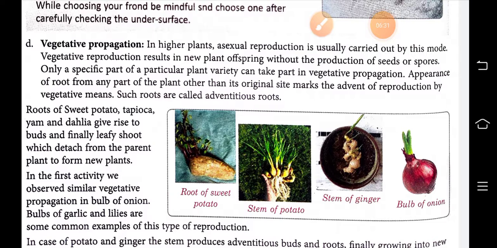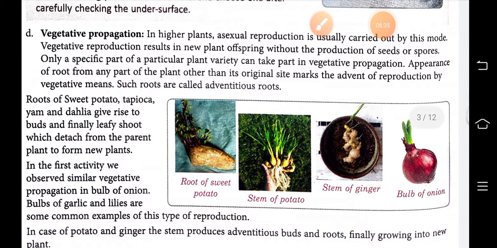Here, there is no need for production of seed or spores. Only a specific part of a particular plant can take part in vegetative propagation. That part develops into a new plant.